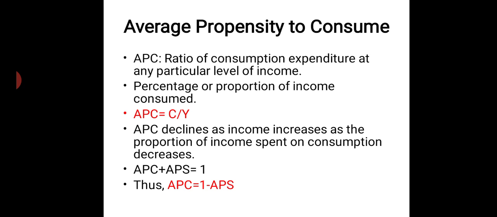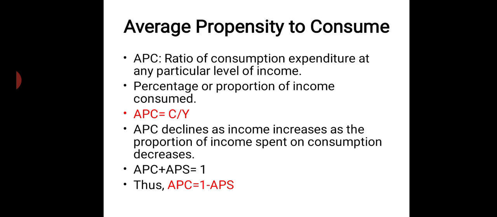C is consumption, Y is income. In economics, Y is always termed as income. So consumption divided by income shows us the APC, which is the proportion of consumption to income. How much consumption is done by a person when he has a given level of income.